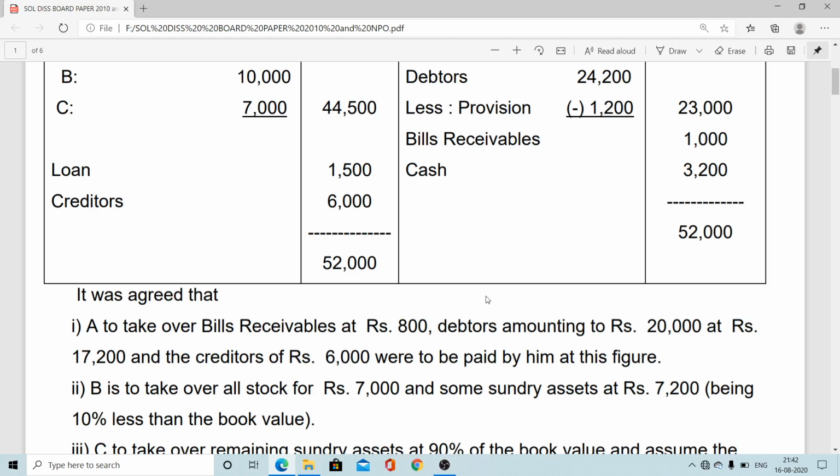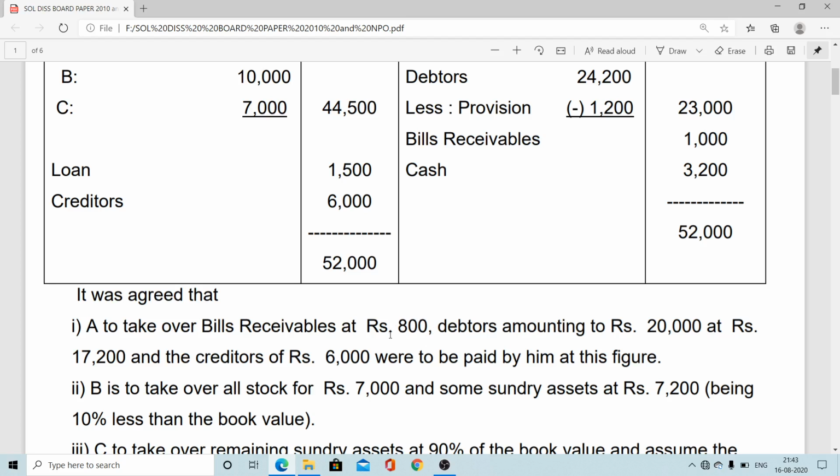So here you can see debtors gross value 24,200. Out of that, book value 20,000 debtors are taken at a value of rupees 17,200. So that point we have to clear first of all. Bills receivable takeover is 800.